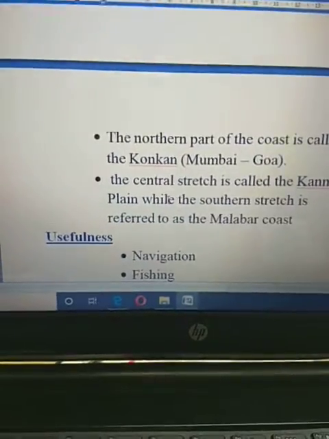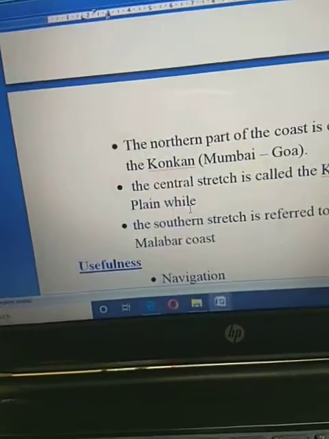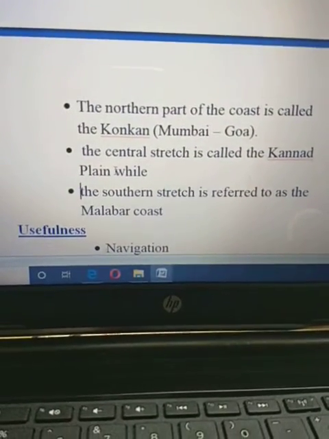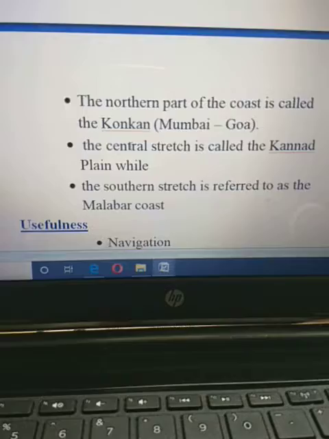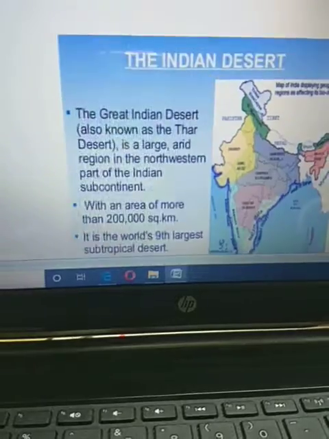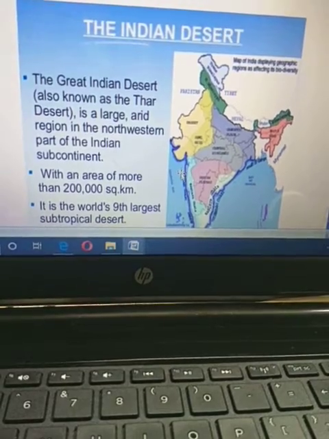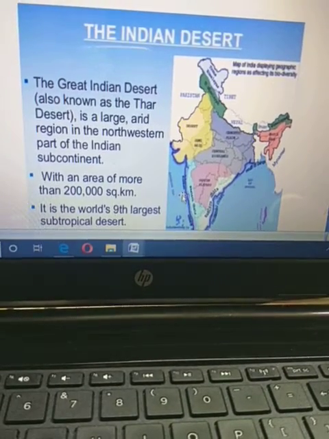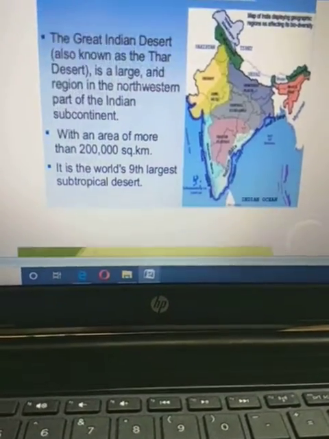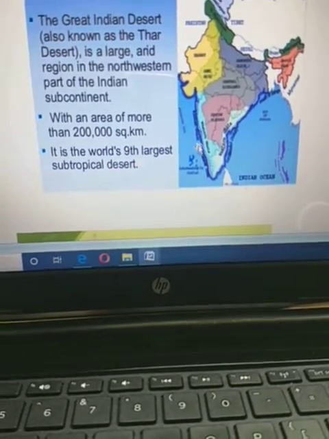First of all, the northern part is known as the Konkan coast, the central part as the Kannada coast, and the southernmost part as the Malabar coast. Fine. If you see this map, you can easily understand. Here is Maharashtra and Goa. This part is known as the Konkan. Next, the middle part, the center, is known as the Kannada coast, and the southernmost, bottom part is known as the Malabar coast. Fine. So it has three divisions.